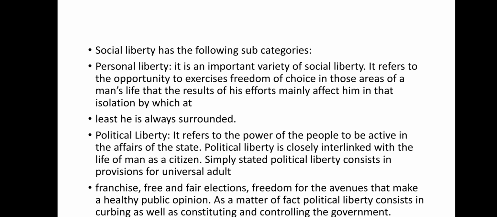Political liberty refers to the power of people to be active in the affairs of the state. Political liberty is closely interlinked with the life of a man as a citizen. Simply stated, political liberty consists in the provision for universal adult franchise. Free and fair elections are also part of political liberty, along with freedom for the avenues that make a healthy public opinion. Political liberty consists in curbing, controlling, and checking the government.